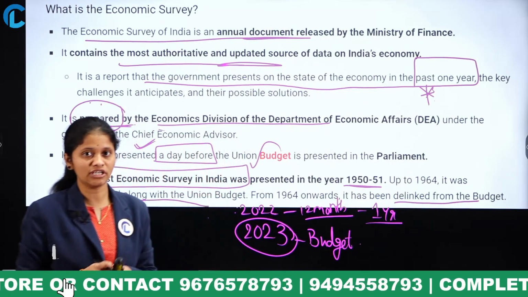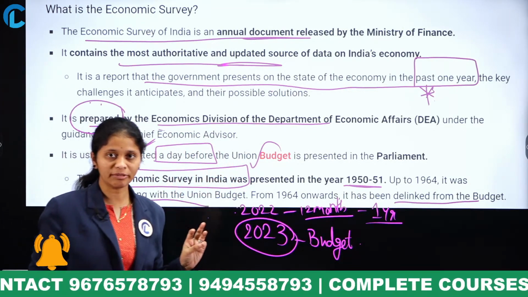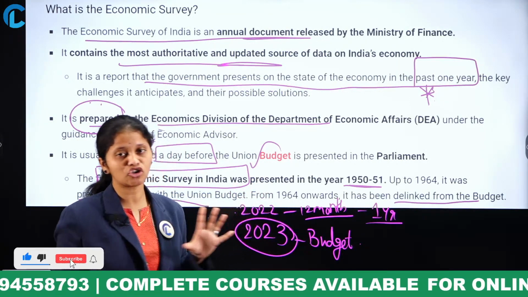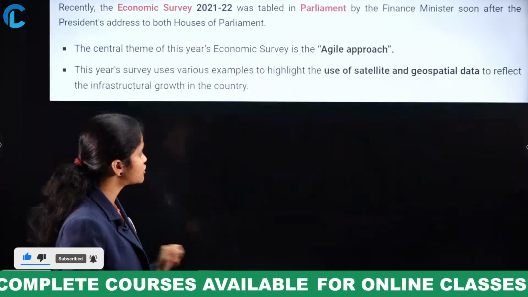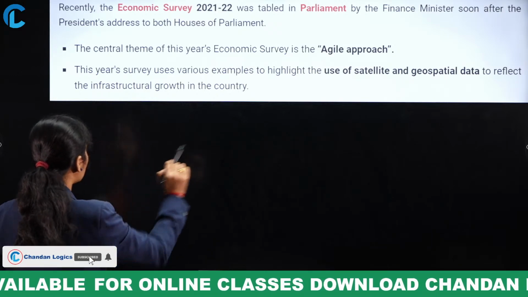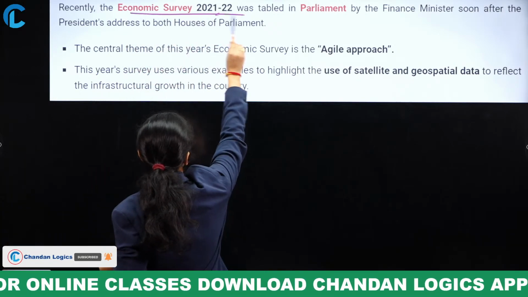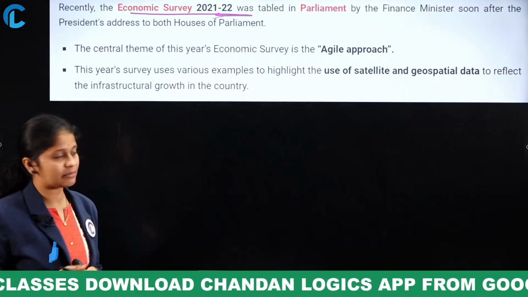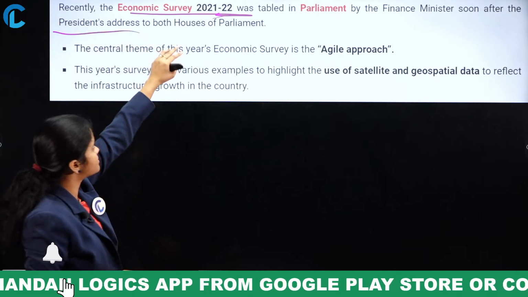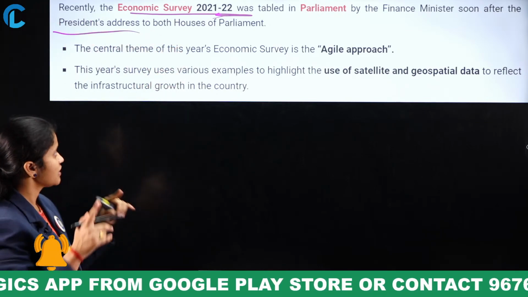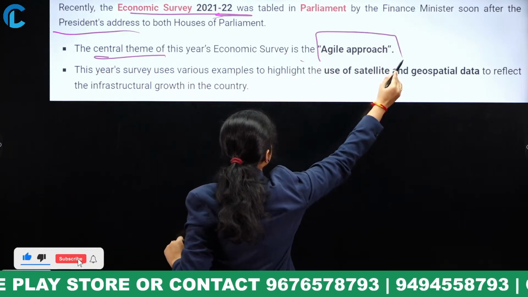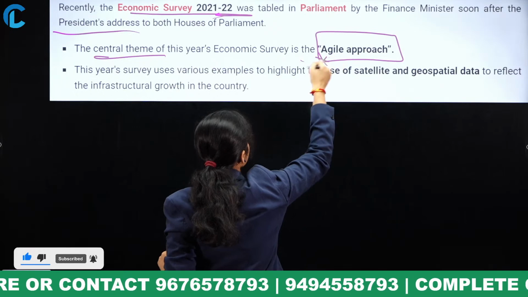Okay, so that's all about the economic survey, and who prepares and releases it? The Ministry of Finance. So that's all about the economic survey introduction part. And a few other points you have to know according to the recent economic survey of 2021-22. This was tabled in the parliament by the finance minister, and soon after, the president addresses both houses of parliament. Then the central theme of this year's survey, which was recently released, is the agile approach.